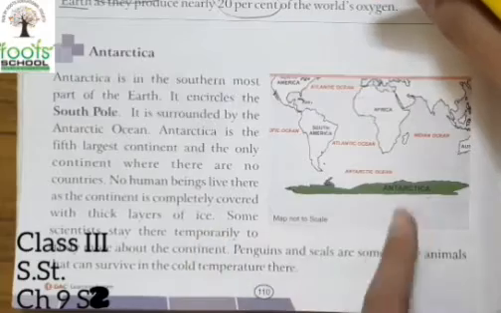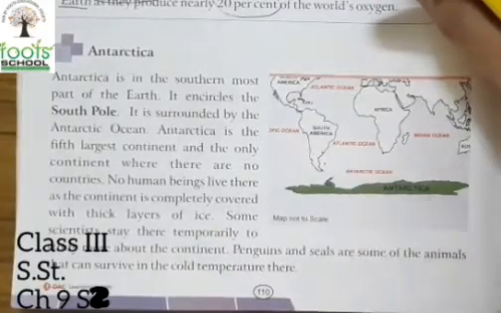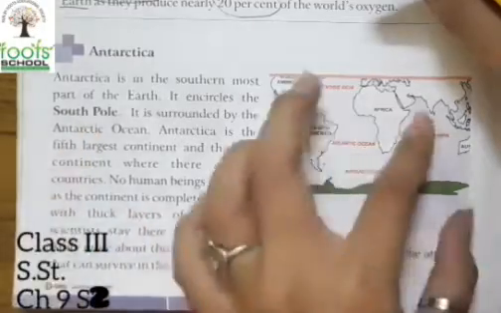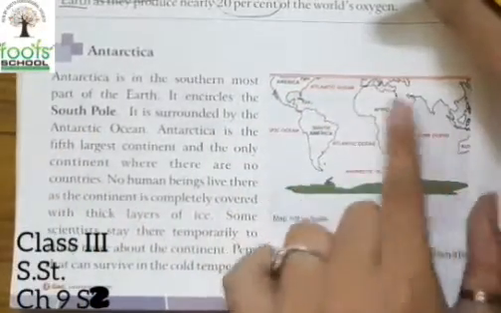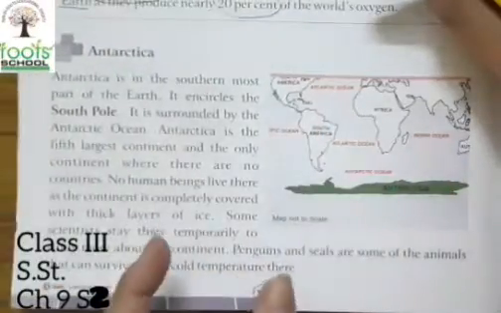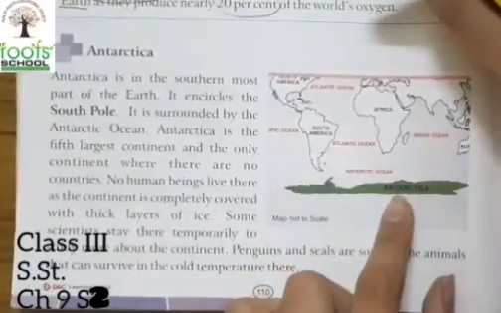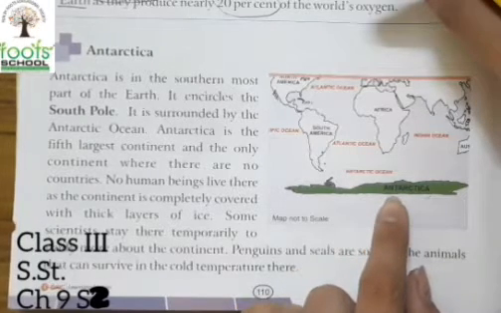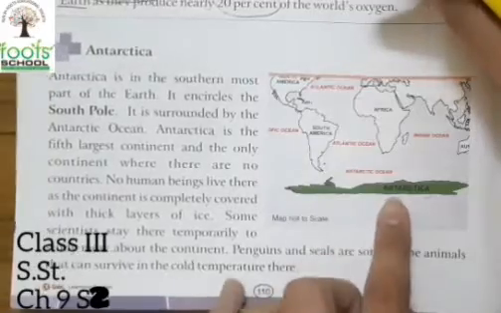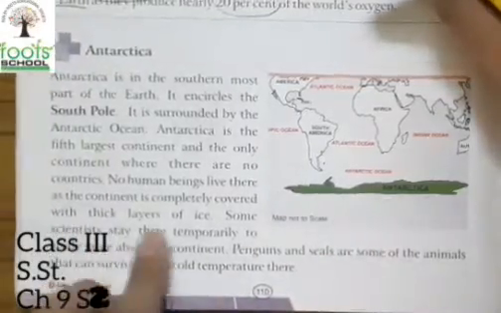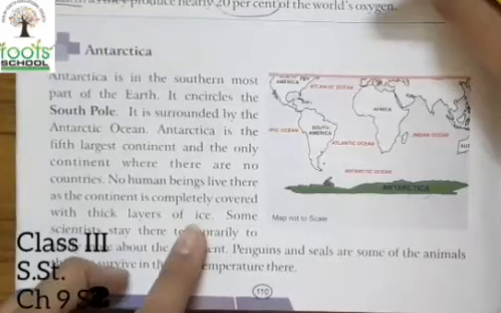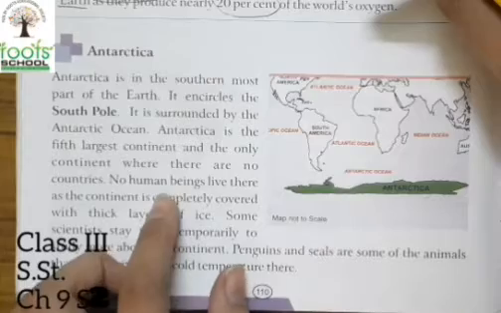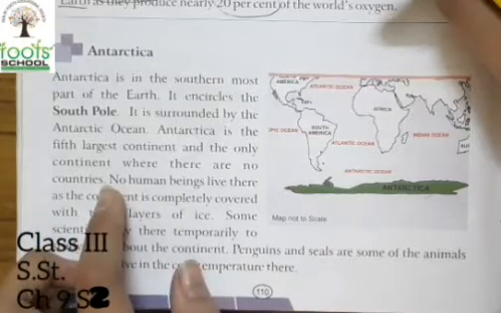Children, as we have already read, Antarctica is at the South Pole. Okay, so the map you see is actually the surface of the earth, which is round in shape. So this Antarctica covers the South Pole, and here it rarely receives any sunlight. Because of this, it has thick layers of ice. So it is mostly very cold, and no human being can bear such cold, so they don't live there. So there are no countries in Antarctica.